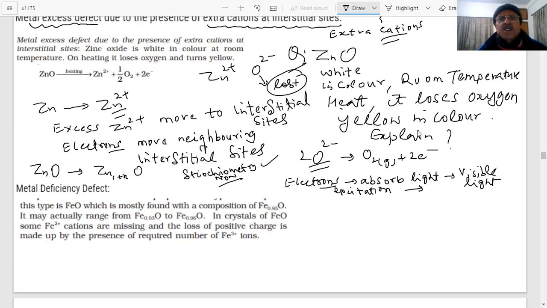Metal excess defect, due to the presence of cations, for example Zn2+. And the first one was metal excess defect due to anionic vacancies. Read it very carefully, because they will ask a question, one word, one line. Anionic vacancies: the chloride ion is out, and the electron takes over. Here the electrons take the interstitial sites, and therefore this excitation of electrons is what gives color to us.